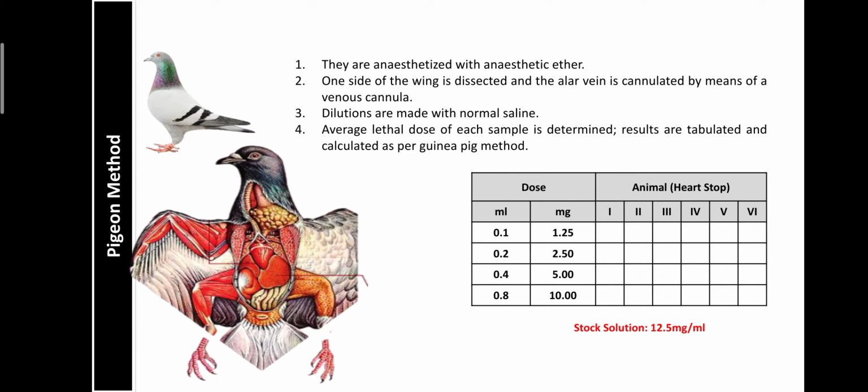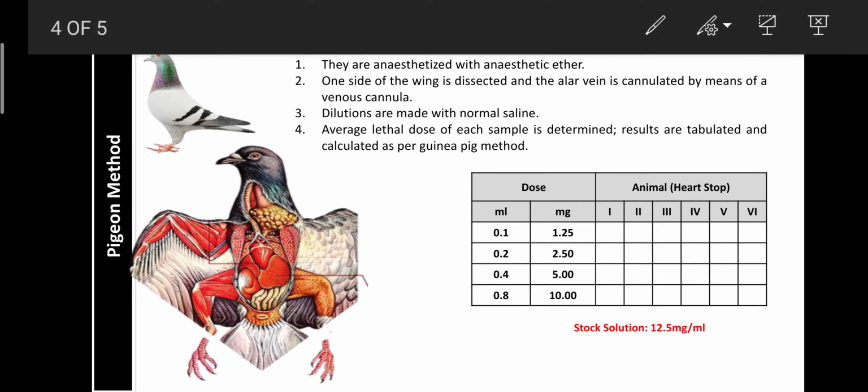Here take a healthy pigeon, then anesthetize it with a suitable anesthetic agent like ether. Then one side of the wing is dissected to expose the alar vein. This alar vein carries the deoxygenated blood from the wings, and it is cannulated by means of a venous cannula.